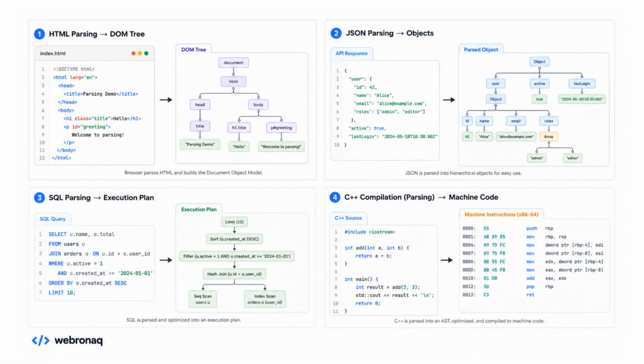Once you notice parsing, you start seeing it everywhere in computing. Web browsers parse HTML and CSS before rendering a page. Without parsing, the browser would just see a giant text file. APIs parse JSON responses into objects applications can manipulate directly. Databases parse SQL queries before deciding how to retrieve data efficiently. Programming languages parse source code before generating machine instructions. Even command line tools do this.